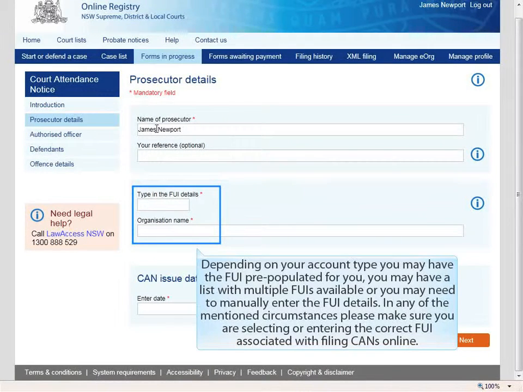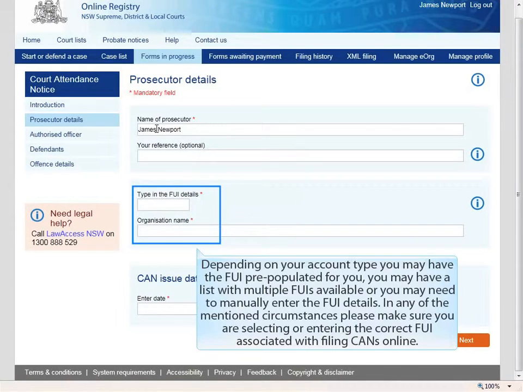Depending on your account type, you may have the FUI pre-populated for you, you may have a list with multiple FUIs available, or you may need to manually enter the FUI details. In any of the mentioned circumstances, please make sure you are selecting or entering the correct FUI associated with filing